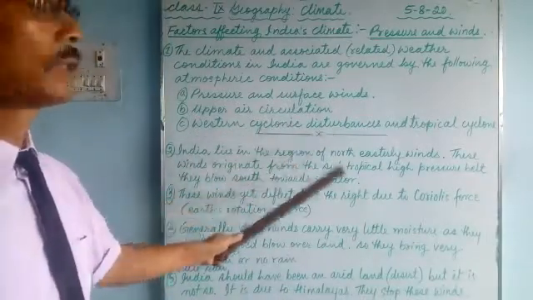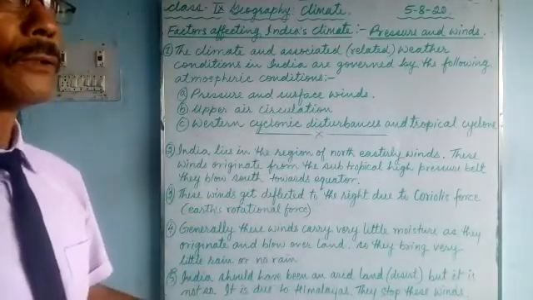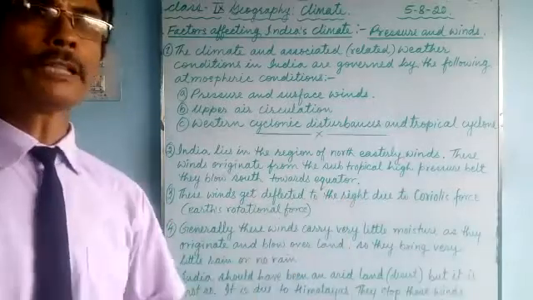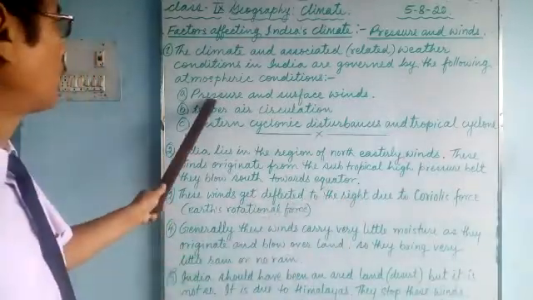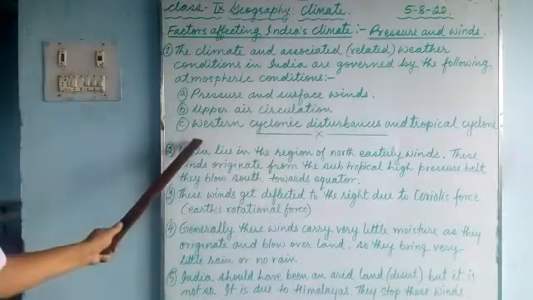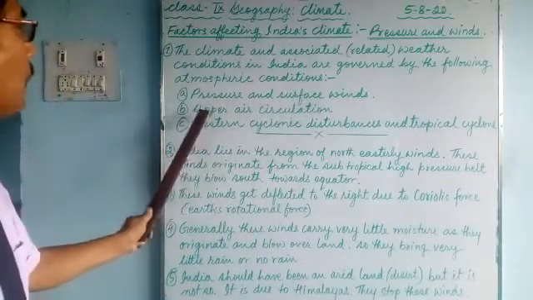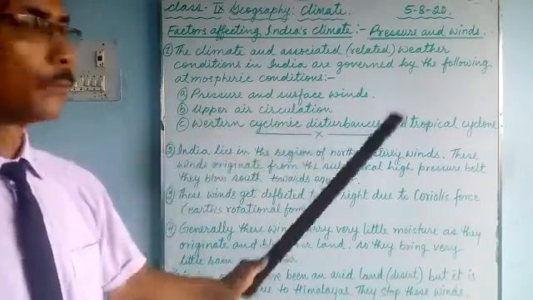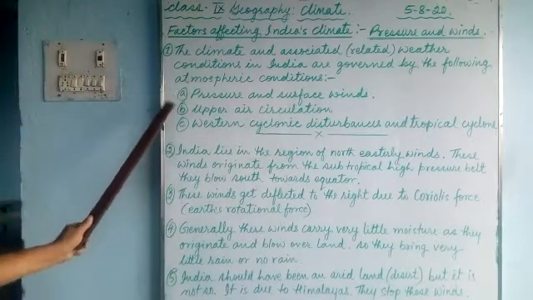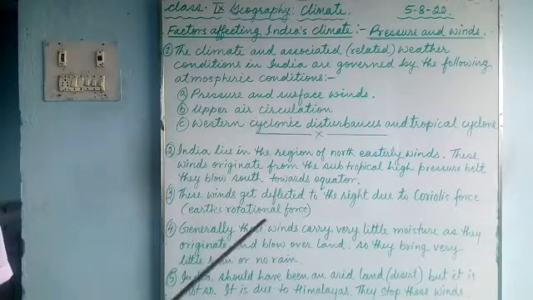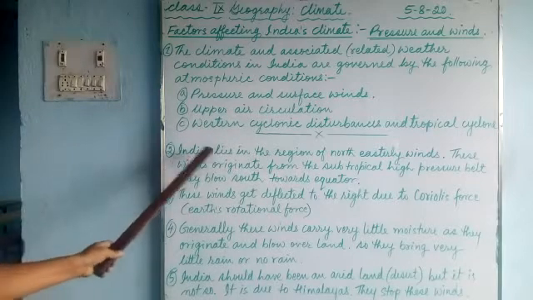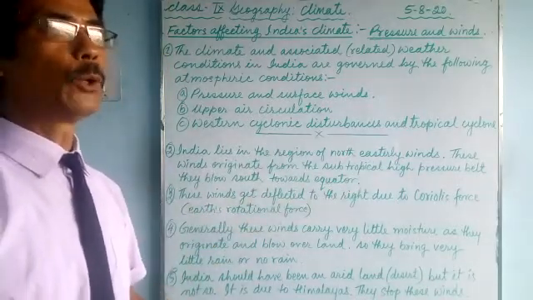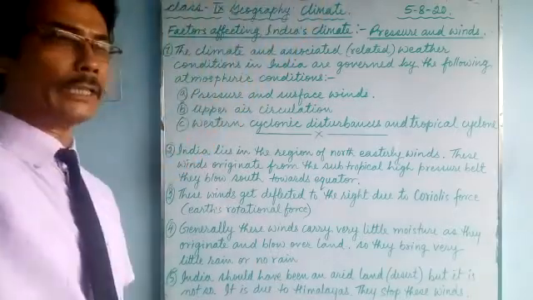In our country, we face two types of cyclones, western disturbance and tropical cyclones. We'll talk about that later. First we'll talk about pressure and surface wind. So, A, pressure and surface wind. India lies in the region of northeasterly winds. In our country, the wind blows from the north-east.